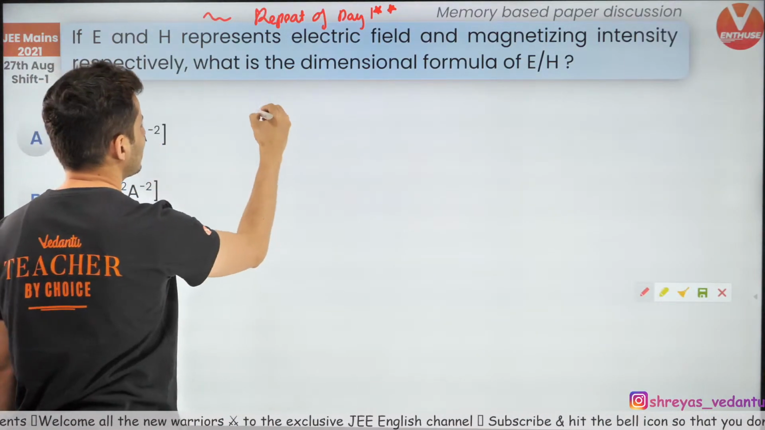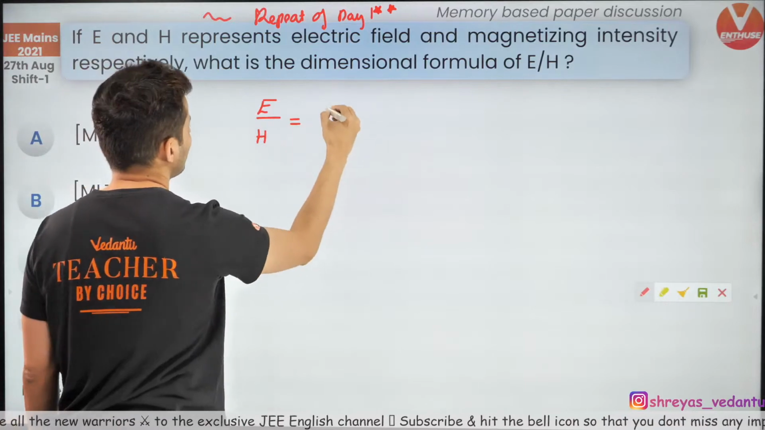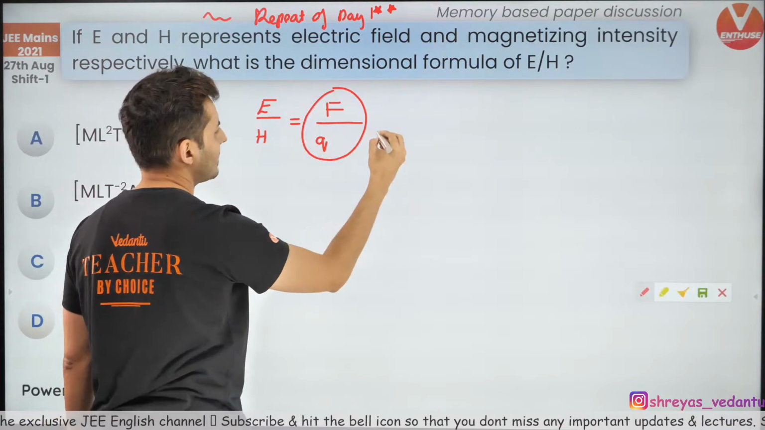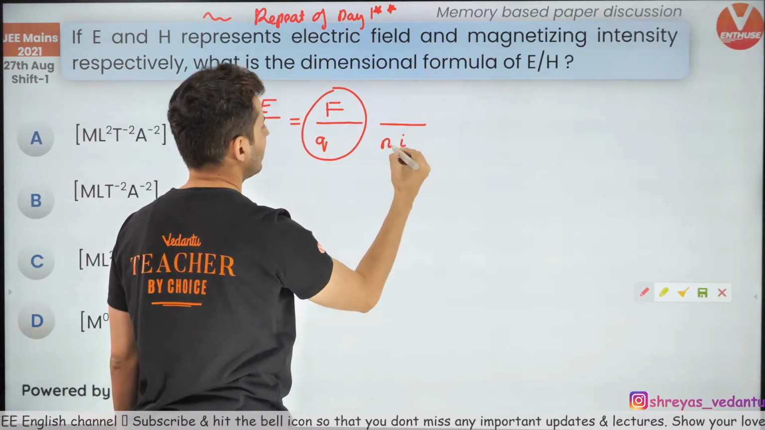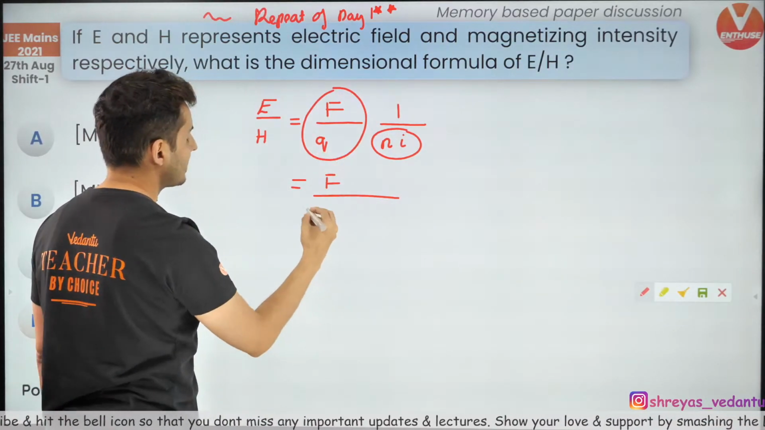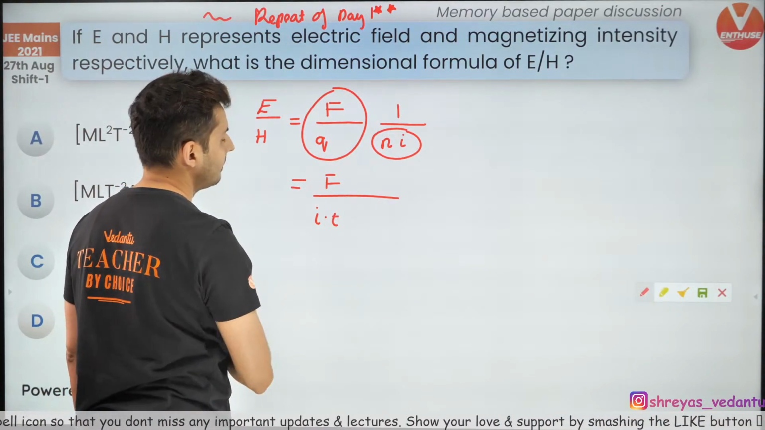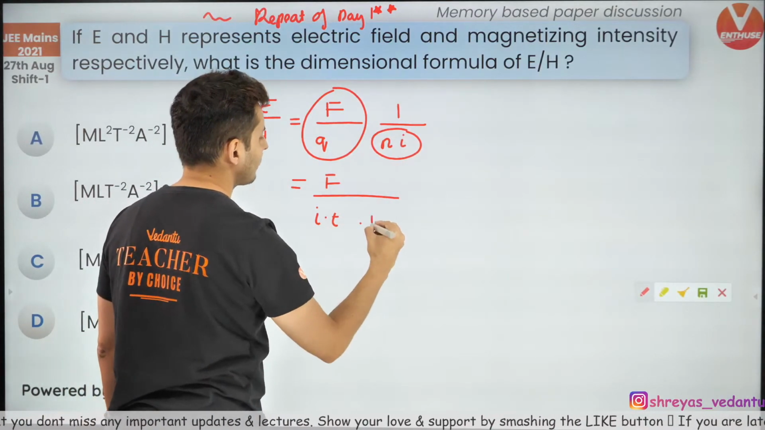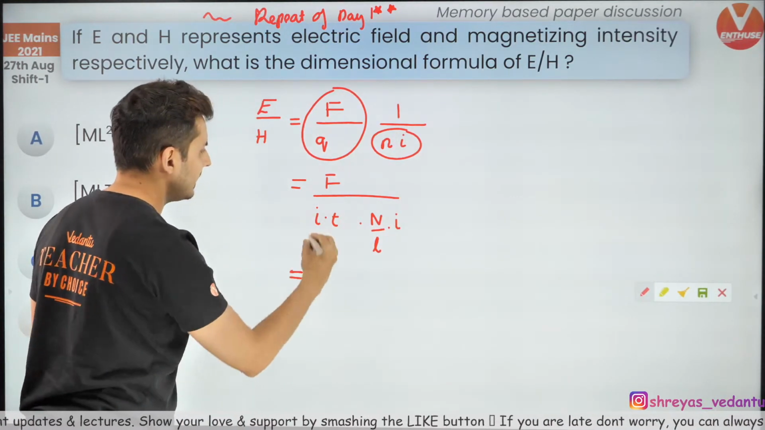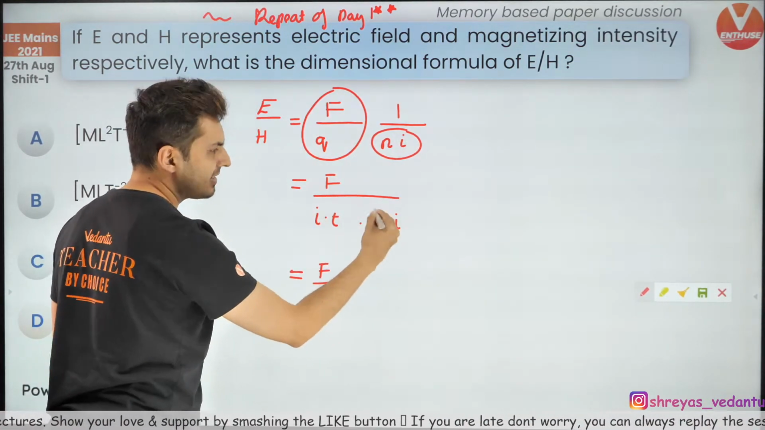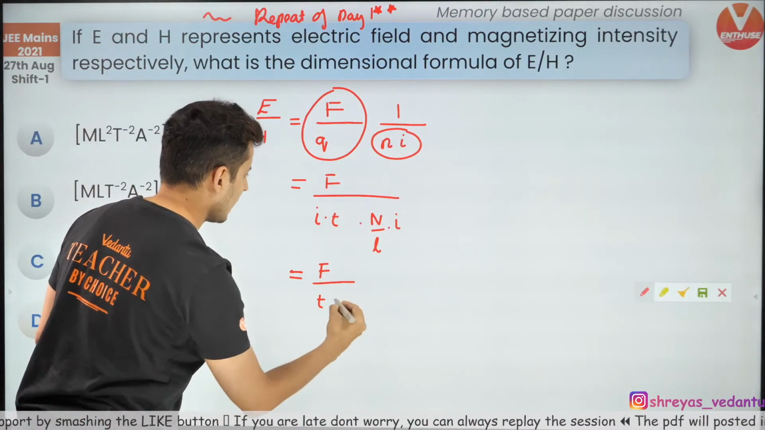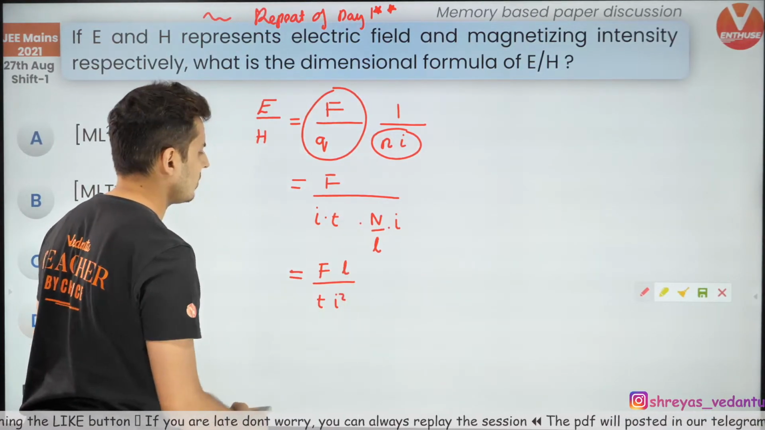So what is E by H? Well, I can write E by H as force divided by charge is electric field. And what is H? H is number of turns per unit length into current. So I can write charge as current multiplied by time, and number of turns per unit length is number of turns by the length, into current. So dimensionally, this is force. Forget this n. N is just the number of turns. This is force, time and current square, and length is there on the top.